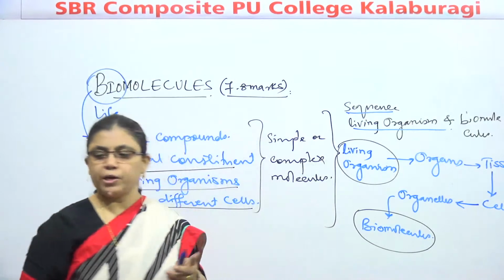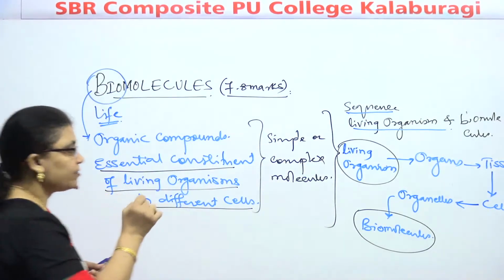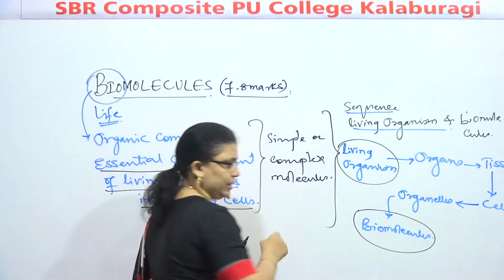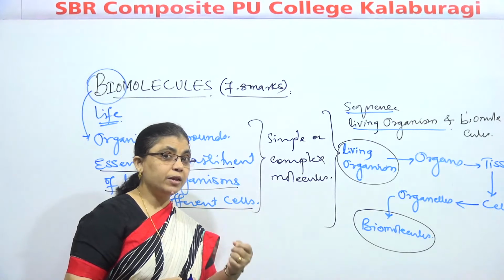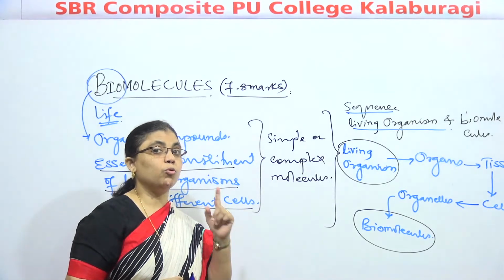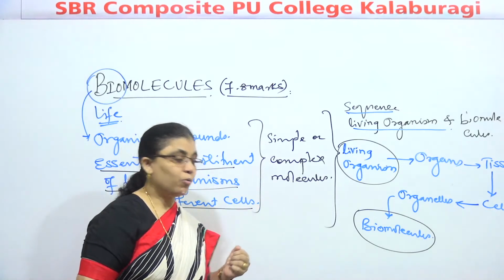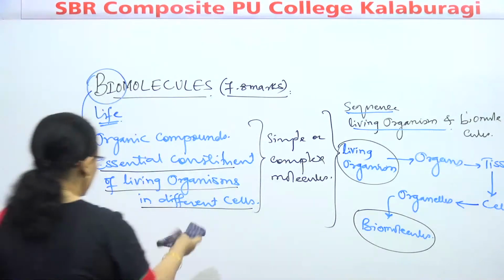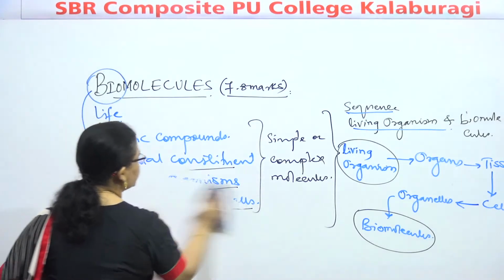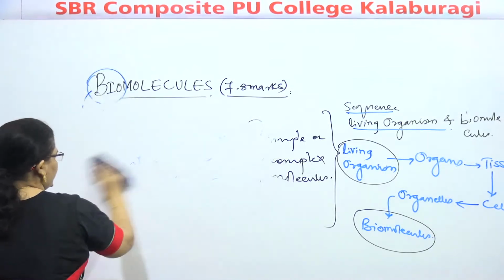With what? Biomolecule. So it means that these are the complex or the simple molecule. These are the complex or the simple molecule, and every biomolecule plays their own role, as I said. Okay. Now we'll see what are the examples of biomolecules. Biomolecules, like we will write one by one along with their applications also.